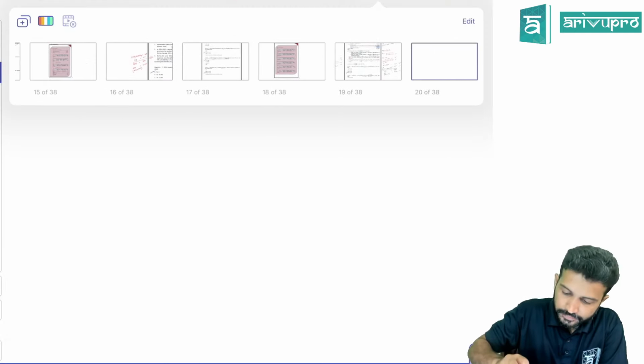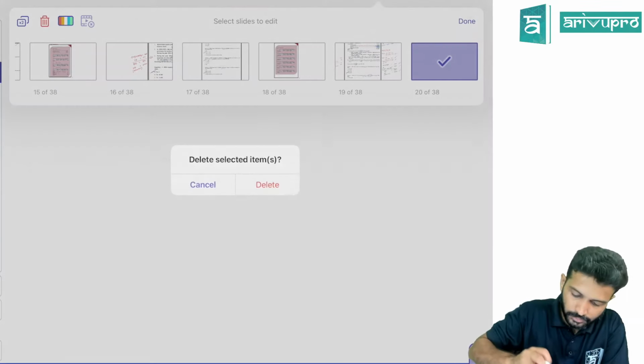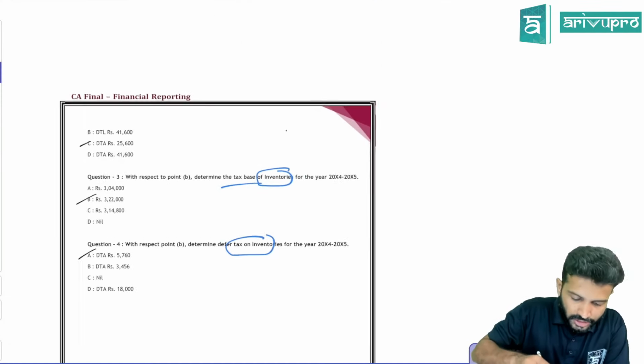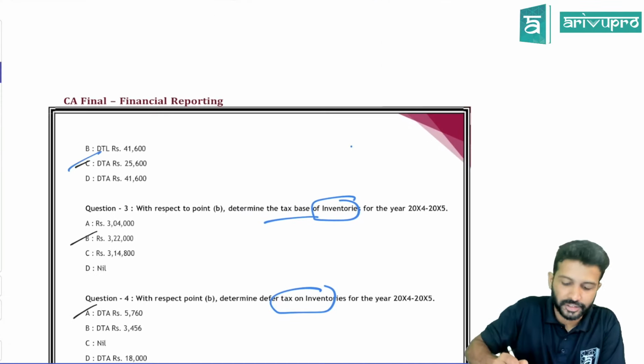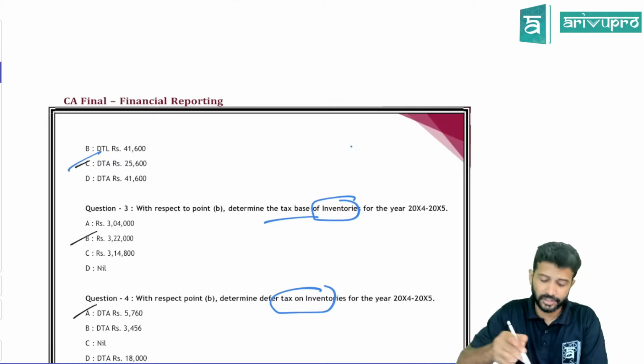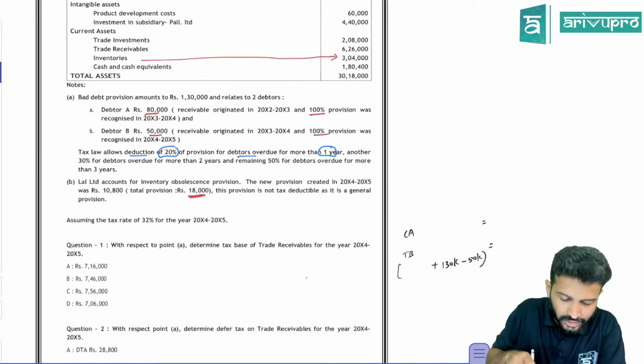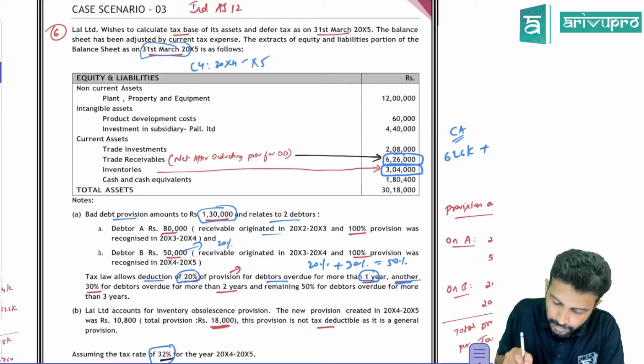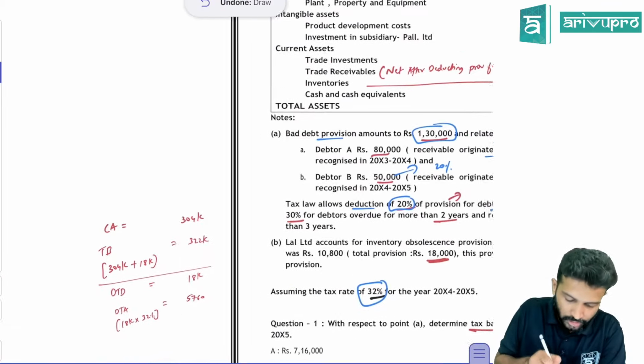So which option has 25,600? This is option C, 25,600. This is with respect to your debtors. Next is with respect to inventory. Let's see what they're saying about inventory. The carrying amount of inventory we already know, 3,04,000. It's already written over here.